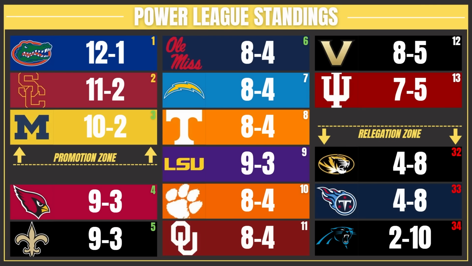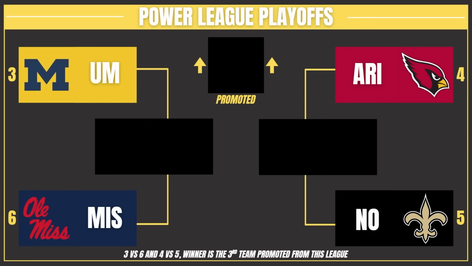How about not staying where you should have been? 2 NFL teams getting relegated down to the Standard League of college football. I guess they lost all the recruits and all their money the moment they got relegated down, and now they're going even further. Hard to dig your way out of that one. The Titans going down, the Panthers who finished somehow 2-10 after this last simulation, and the Missouri Tigers will join them as well. So yeah, an interesting playoff from the Power League. We have 2 college teams trying to fight their way to the NFL, and 2 NFL teams trying to find their way back to the NFL.